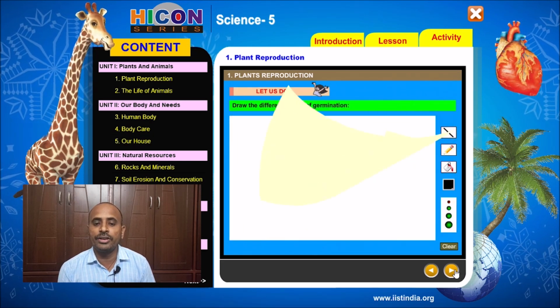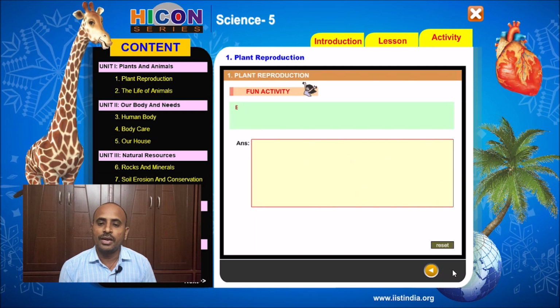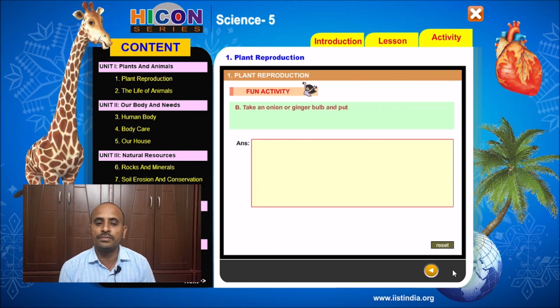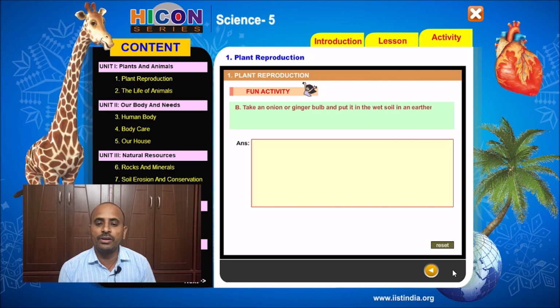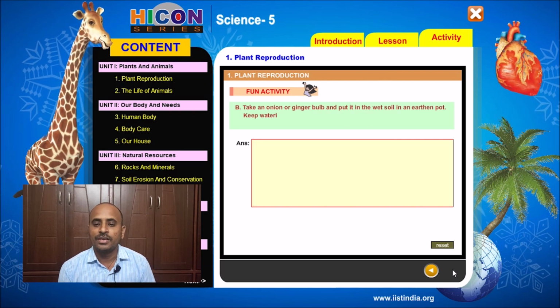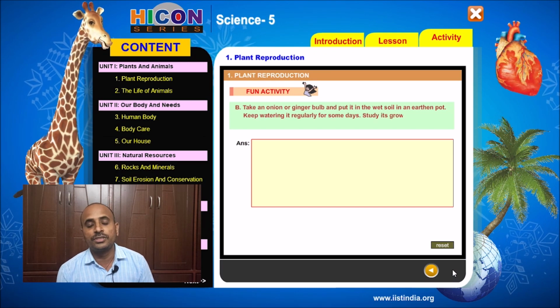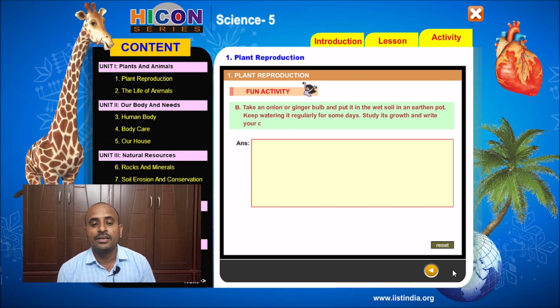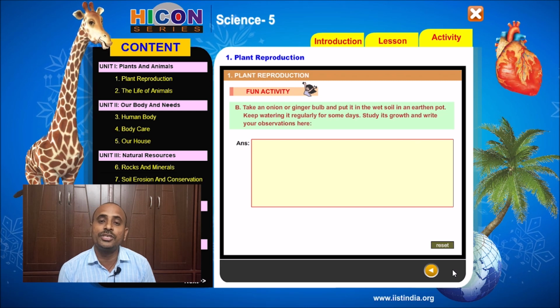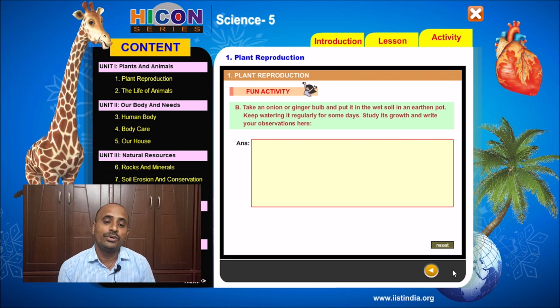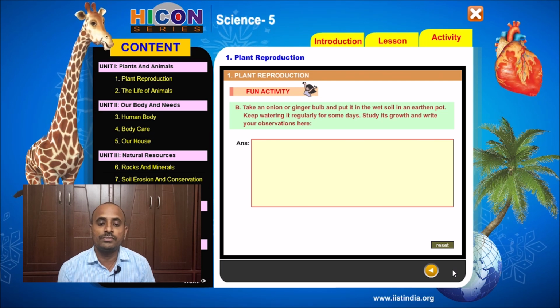Take an onion or ginger bulb and put it in the wet soil in an earthen pot. Keep watering it regularly for some days. Study its growth and write your observations here. So children, it is a fun activity. That means it is just like project work for you. You have to do this at your home on your own.